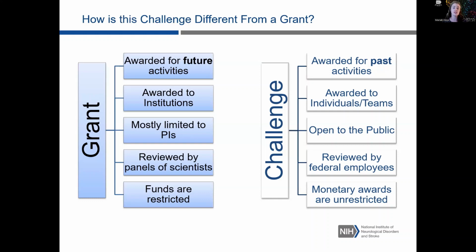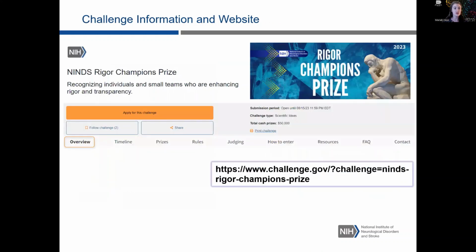Another key difference is that in the case of this challenge, the submission is actually much shorter than your typical grant. We're really asking for 3 500-word essays, and I'll go into more detail later on in the presentation. So if you're interested in learning more about the challenge, the NINDS Rigor Champions Prize is hosted on challenge.gov. I posted the link here on the slide, but it's also in the description of the video.